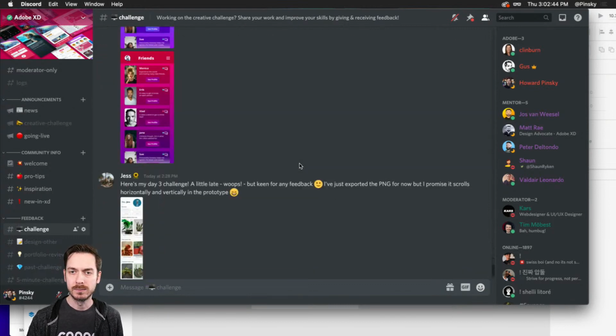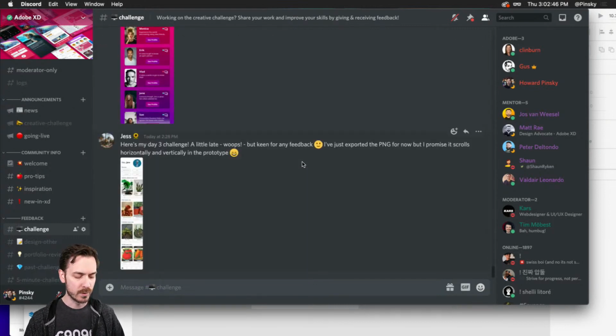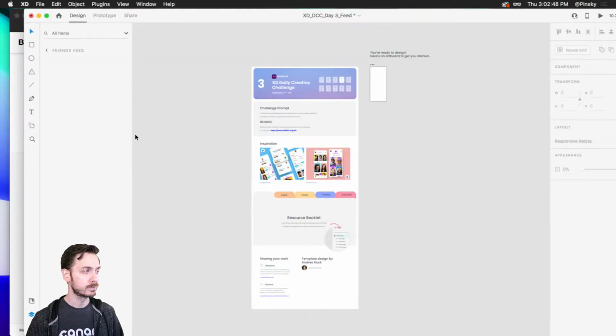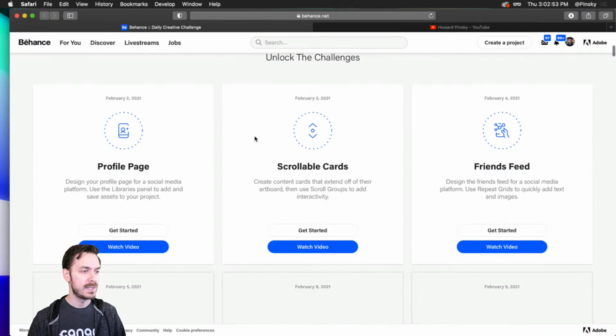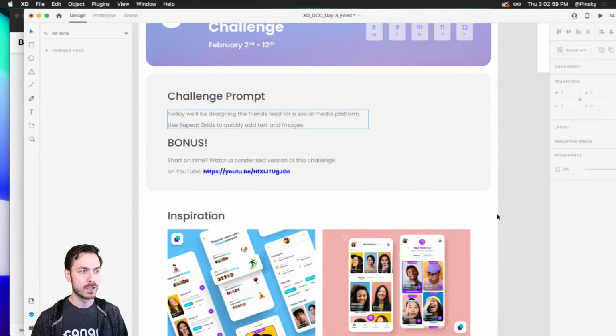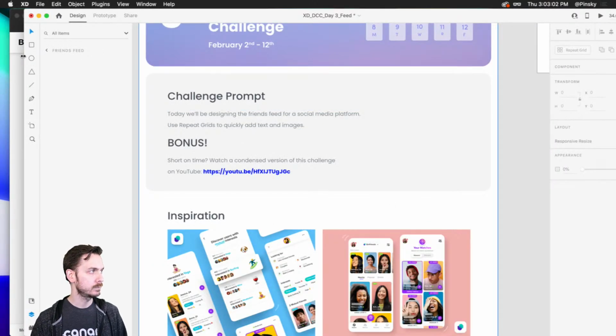And you might be wondering, where did they get the inspiration for those challenges for day number 3? Well, this time around, if we take a look at the template, which by the way, you can download right at the bottom of this Daily Creative Challenge page, grab the template, get started right here, and it's gonna launch into this.